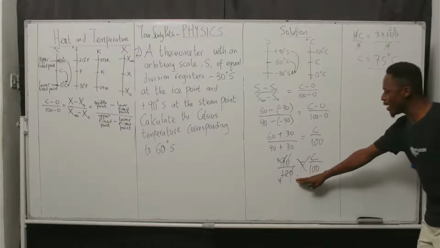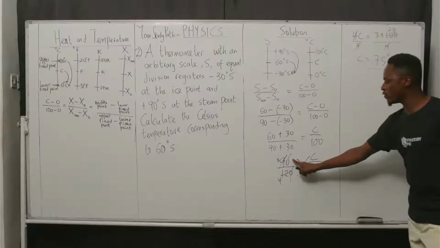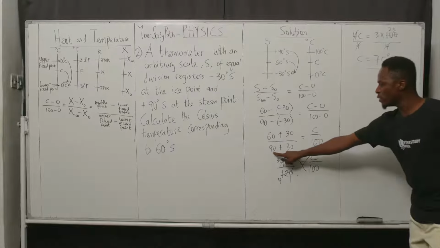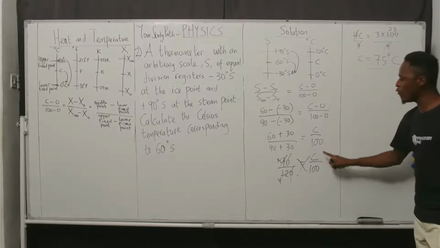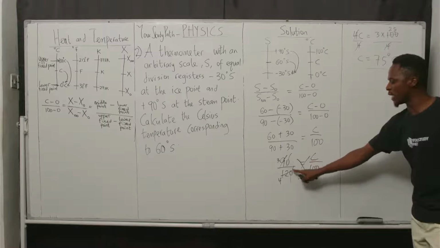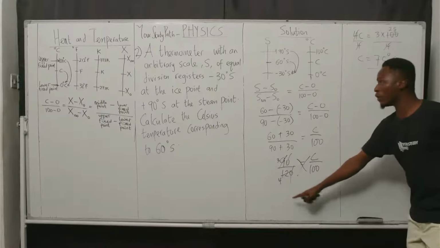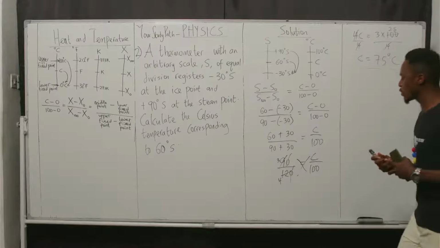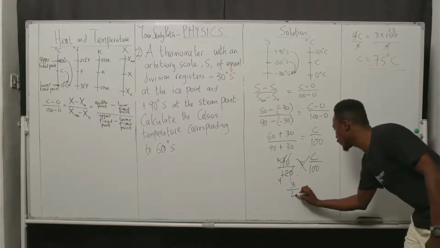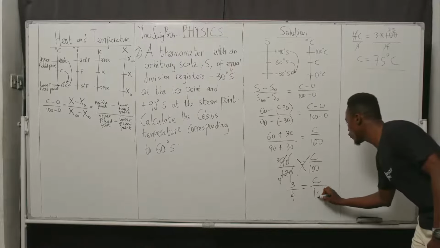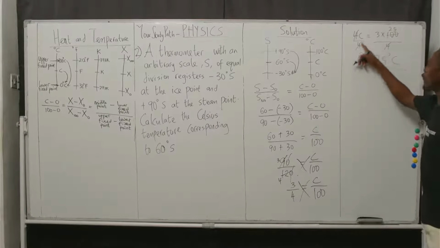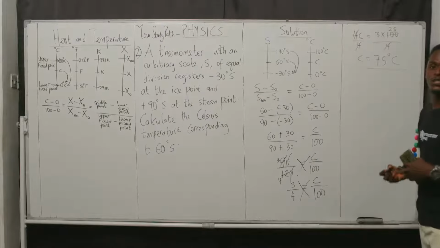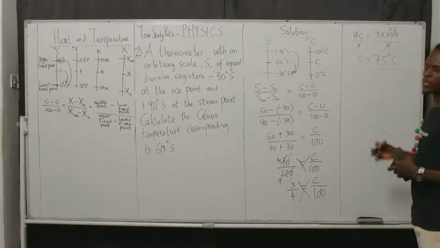So here we have it. 60 and 30 gives us 90, addition. 90 plus 30 gives us 120. C over 100. We divide 90 and 120, we have 3 over 4. It's the 3 over 4 we cross multiplied. 3 over 4 being equal to C over 100, then cross multiplying, this leaves us with 4C equals 300. And our final answer becomes 75.